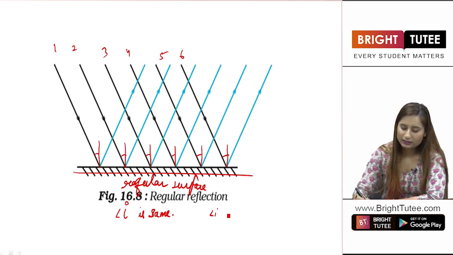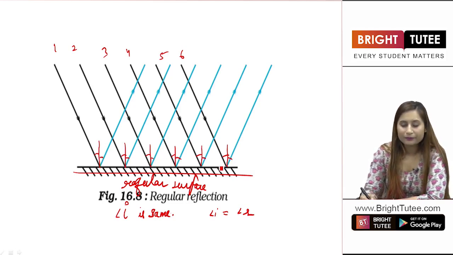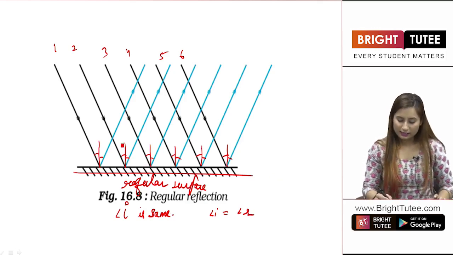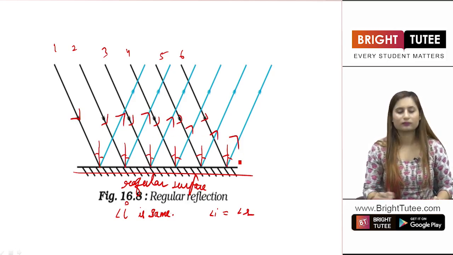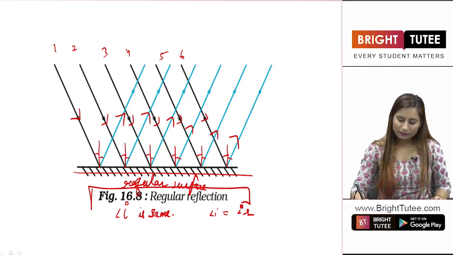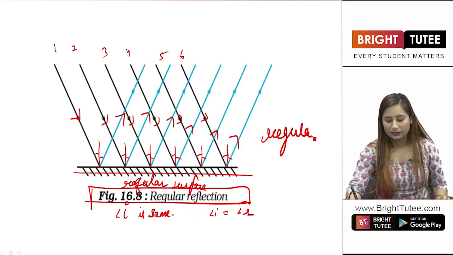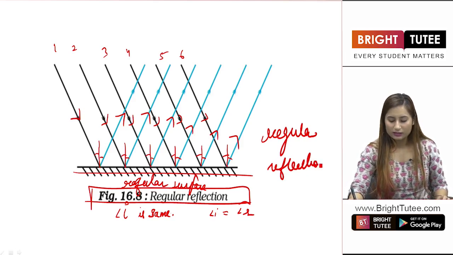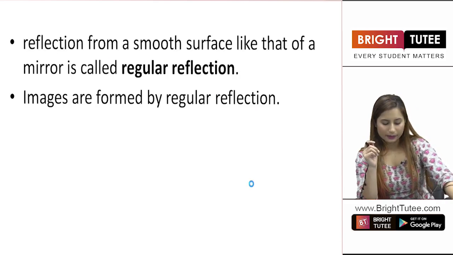Similarly, as the angle of incidence is the same, and the angle of reflection is equal to the angle of incidence, the angle of reflection is also the same for every ray. Hence, you see that the rays come parallel and then after reflection also they stay parallel to each other, right students? So, this is due to the presence of a regular surface and this kind of reflection is known as regular reflection. This totally depends upon the surface on which we are carrying out this experiment.